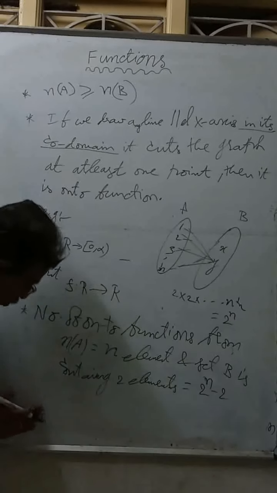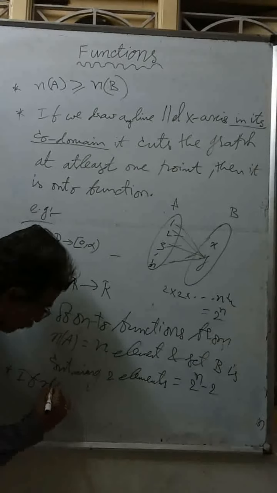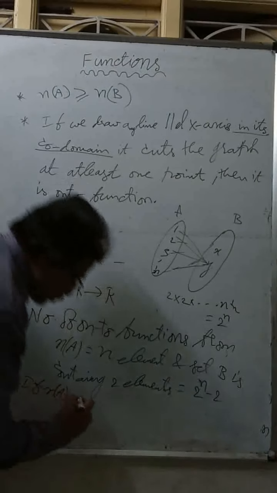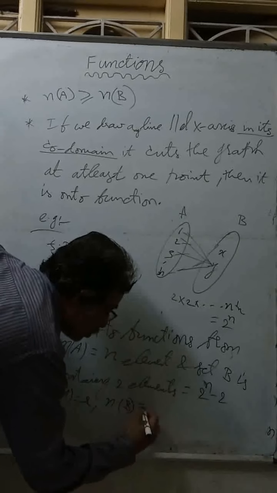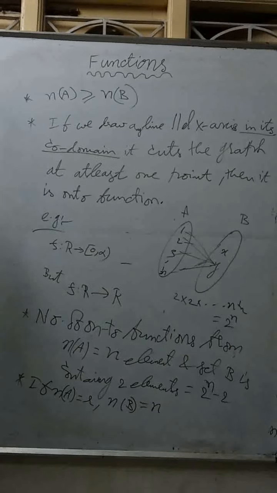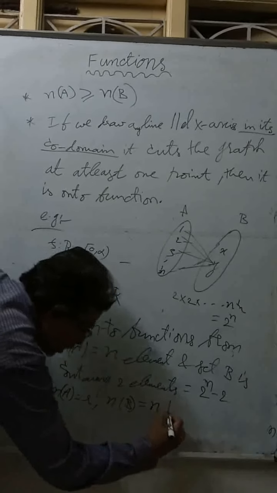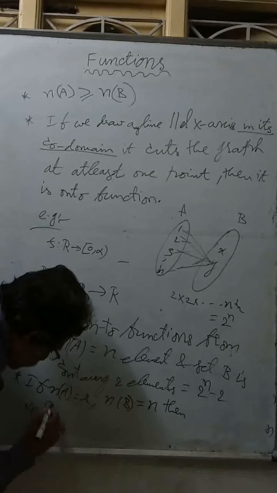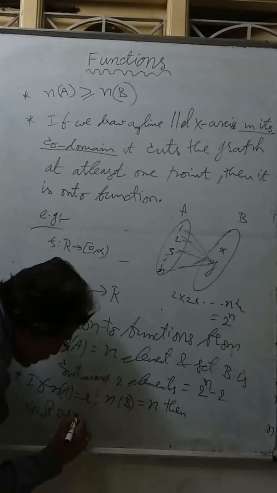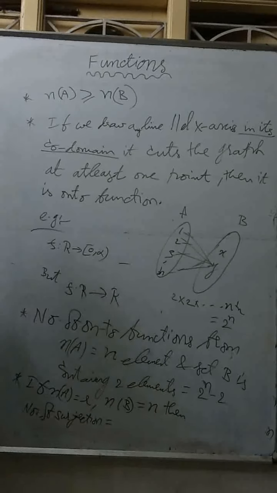From one more point, if n of A equal to r and n of B equal to n, then the number of surjections equal to, the proof of this is beyond your limit, just write down the formula.